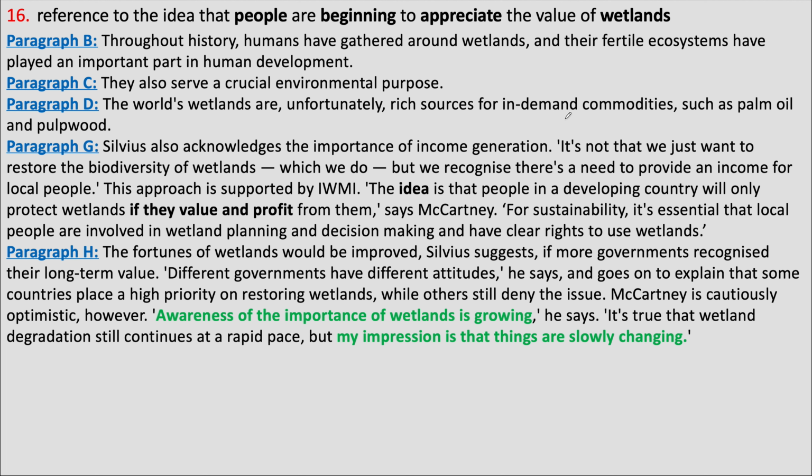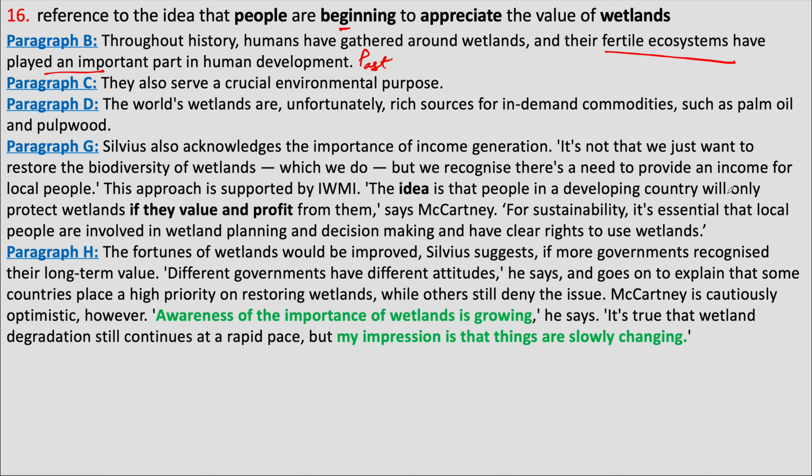And even the first sentences of some paragraphs talk about the benefits of wetlands. Paragraph B says the fertile ecosystems of wetlands have played an important part. This is about importance or value of wetlands, but this is about the past. We are looking for something which is happening now and which is starting to happen now.